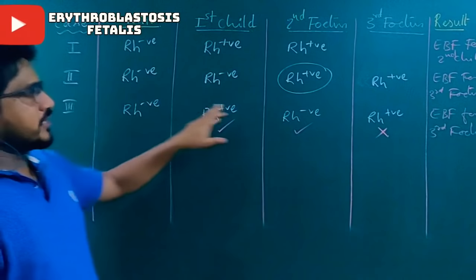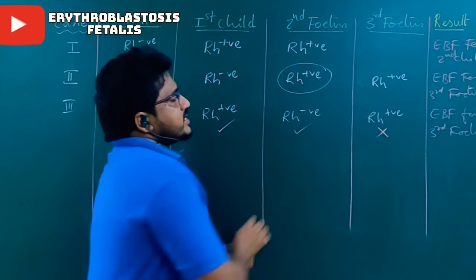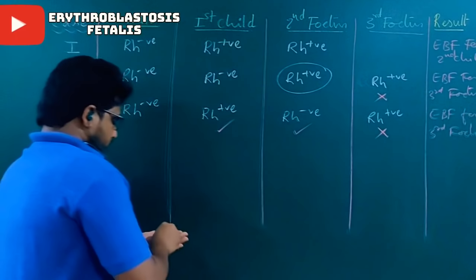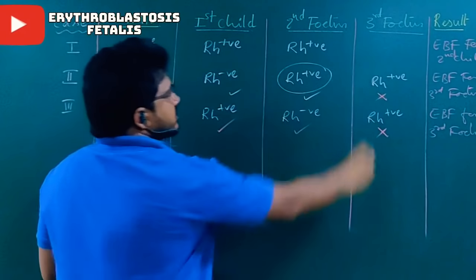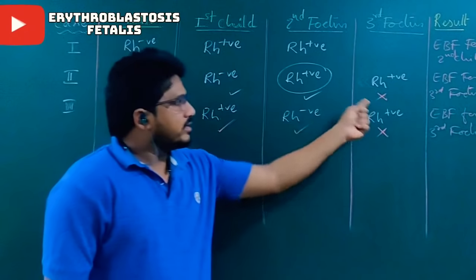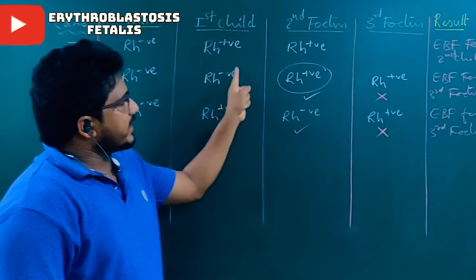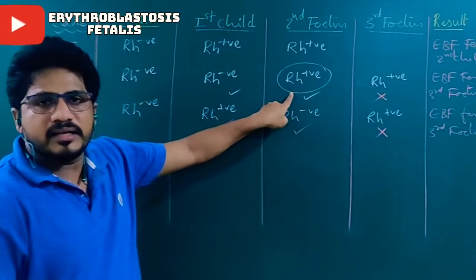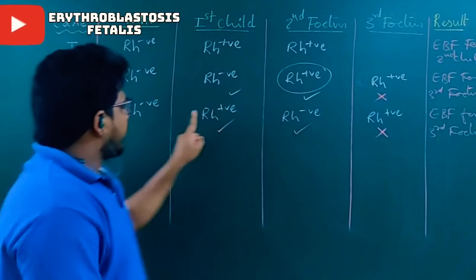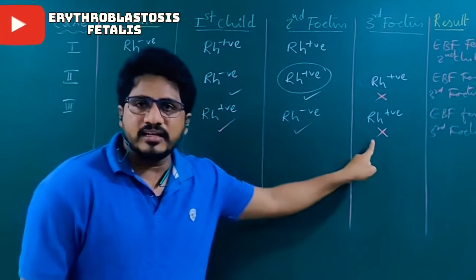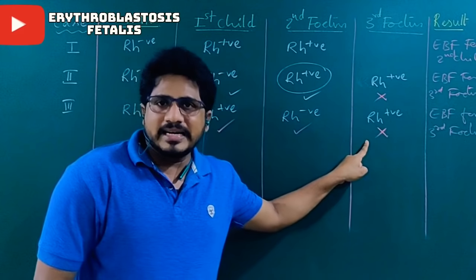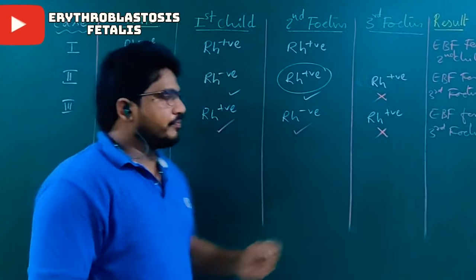In the second and third conditions, the third fetus is affected. The first and second fetus were safe. The reason is that here antibodies affect the third fetus due to the second fetus's antigens, whereas here the first fetus's antigens affect the third fetus. You just understand by good observation.